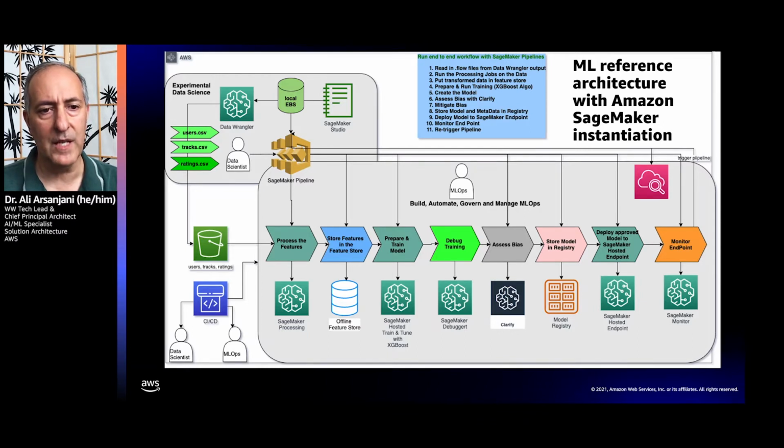In the early stages, you want to wrangle your data, clean your data up, define transformations, send them off to be processed, deposit them in a feature store, train and debug your models, assess bias in your data set, mitigate that bias, assess bias in your models that may have occurred, mitigate those. And then once the model is acceptable from both a metrics and a bias perspective, deposit it in a model registry. Subsequently, you can pick that model up and deploy it in a variety of ways.